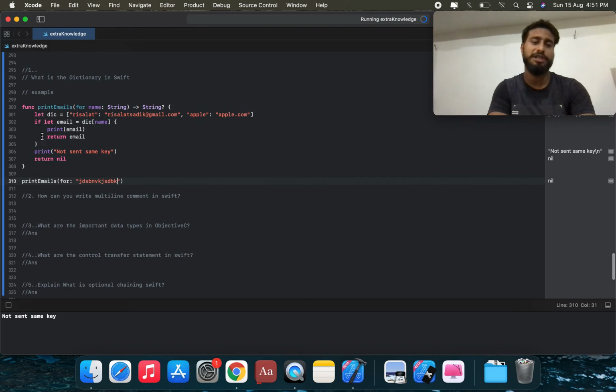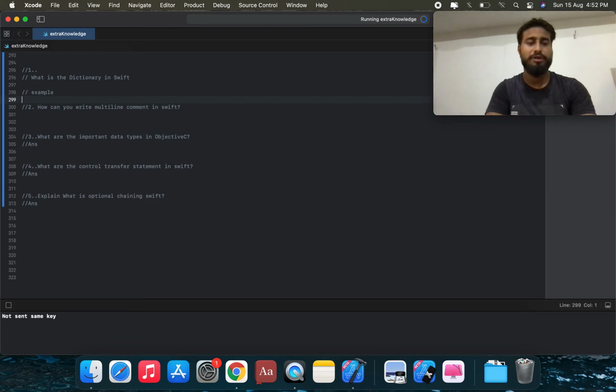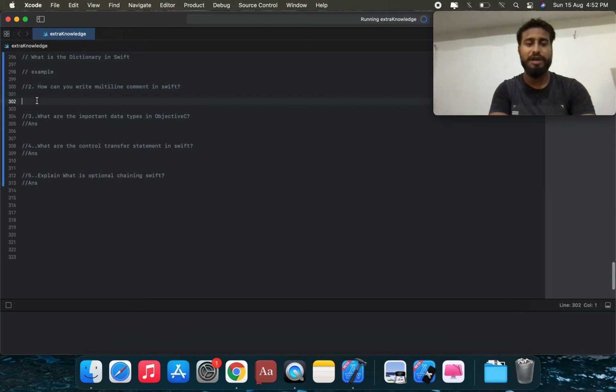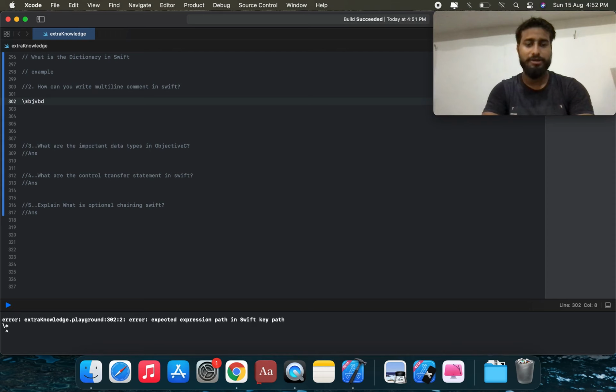So we're going to check the next question. We can remove this answer. So we're going to call the next question. This is: how can you write a multi-line comment in Swift? How can you write a multi-line comment in Swift, using the asterisk symbol? So we're going to use the asterisk symbol, but it does not apply on this condition.